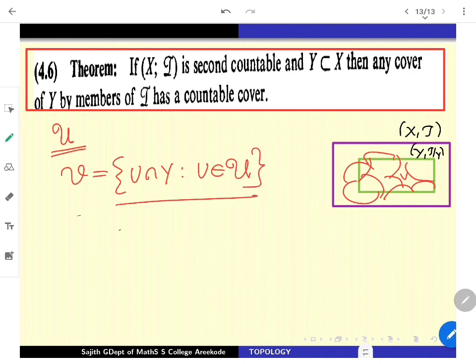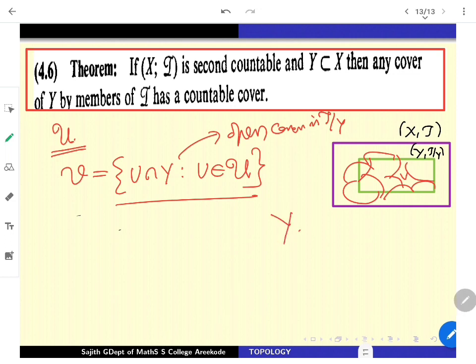So what I am going to get here now: U's are from U, they are all in tau. So open sets in X intersected with Y are all open in the subspace topology. So this collection is going to be an open cover in tau restricted to Y. But once you have this, you have a very well known result, we have proved it: every open covering in a second countable space, and tau restricted to Y is also second countable by the previous hereditary property.